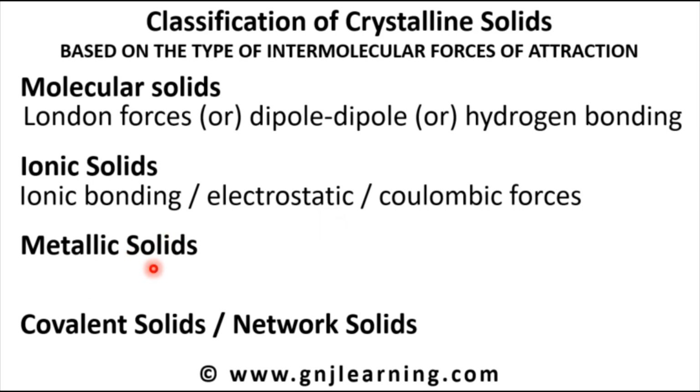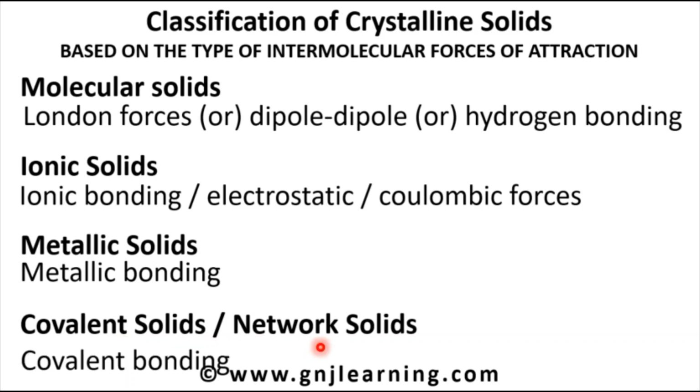In metallic solids, the intermolecular force of attraction is metallic bonding. Whereas in covalent solids or network solids, the intermolecular force of attraction is covalent bonding. The details of covalent bonding will be seen in the coming slides.